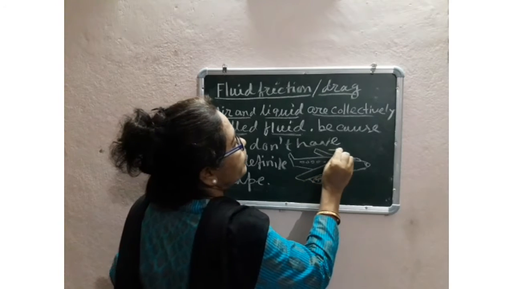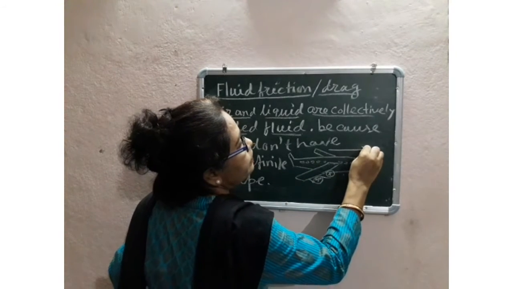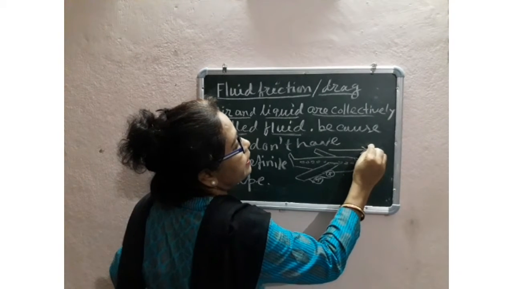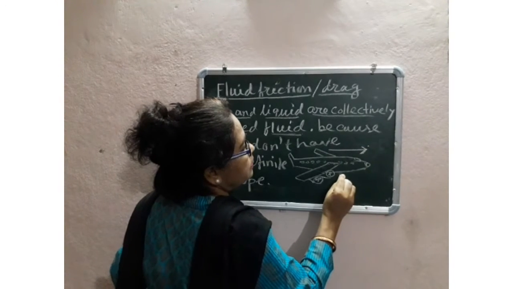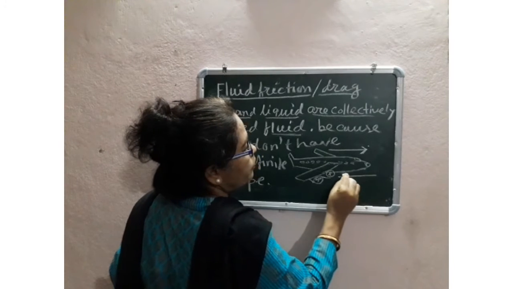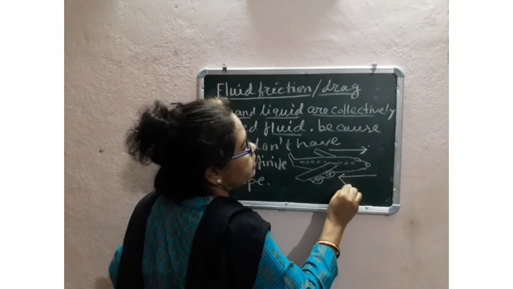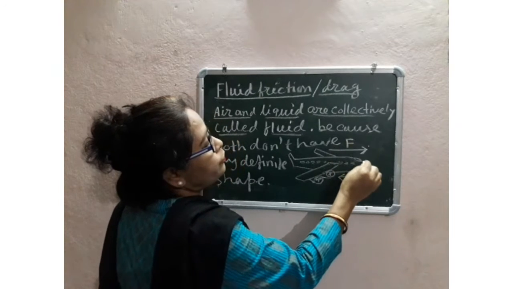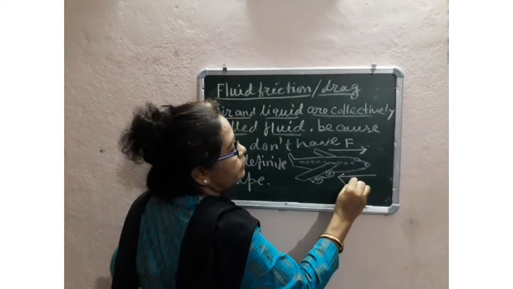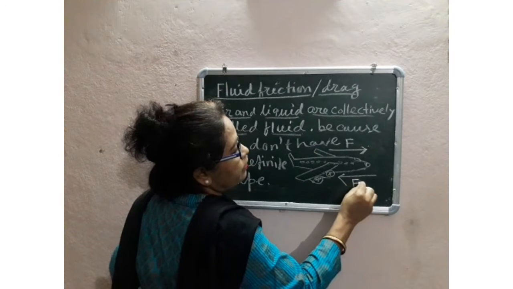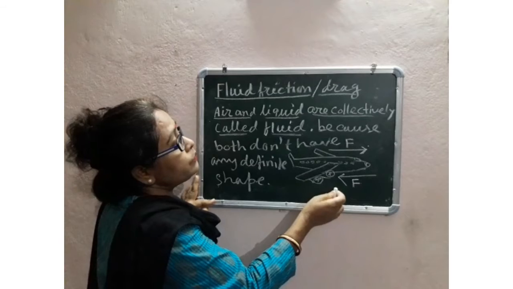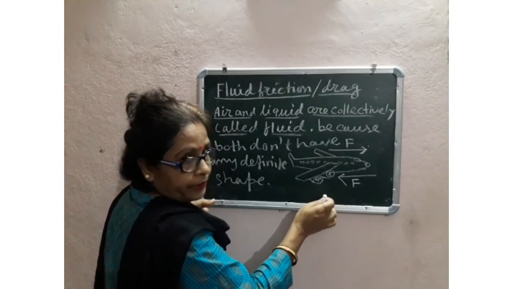Suppose an aeroplane is moving through air, its motion towards right, and the air opposes its motion. If F is the force applied to move the aeroplane, the fluid frictional force F also opposes the motion of the aeroplane.